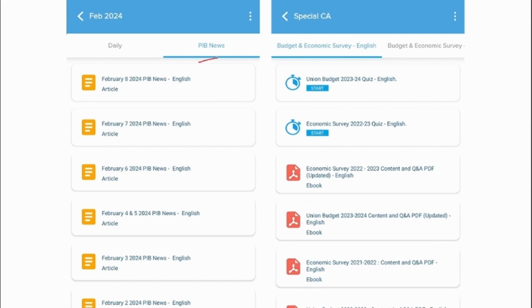We also provide you with the PIB news on a day-to-day basis, which you can go and read in these particular tabs. Apart from that, we also provide the Union Budget and Economic Survey. After reading the PDF, you can also go and attend the quiz. This is available under the Special CA category.